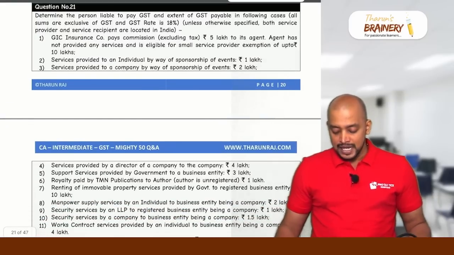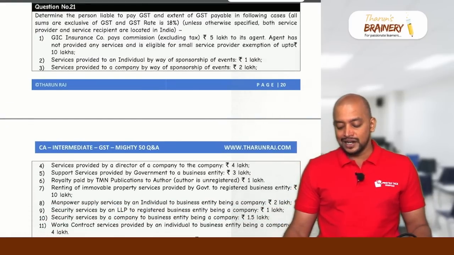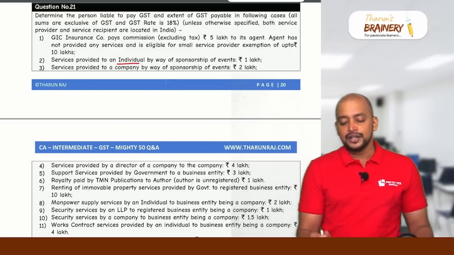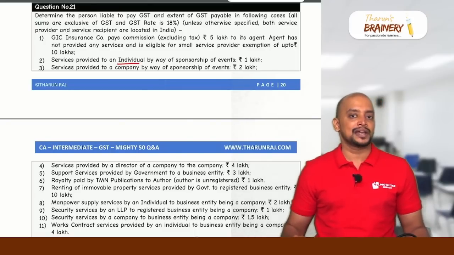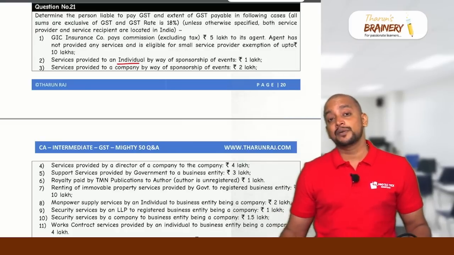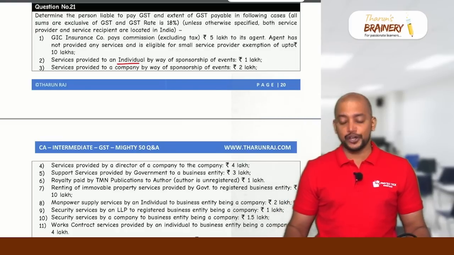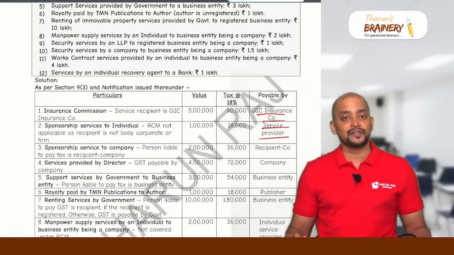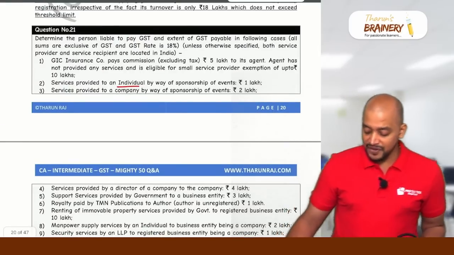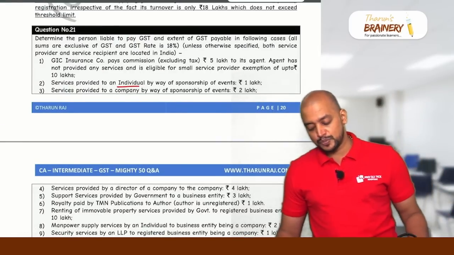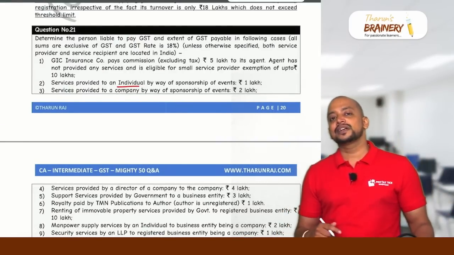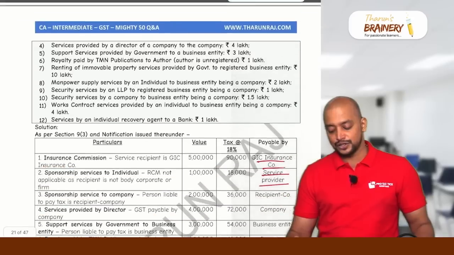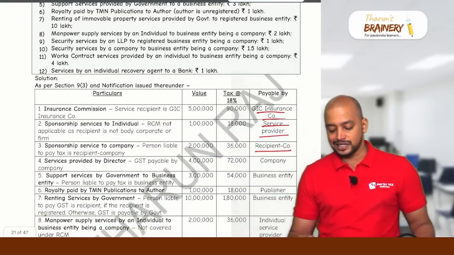Then number 2, services provided to an individual by way of sponsorship of events. So here the recipient is an individual, so liability to pay GST is on the supplier under FCM. Sponsorship will come under RCM only if the recipient is a body corporate or firm. Here the recipient is an individual, so therefore FCM, the service provider, will pay. Then third, service provided to a company by way of sponsorship of events. So here the recipient is a body corporate or firm, therefore it will come under RCM. So the company has to pay GST under RCM.